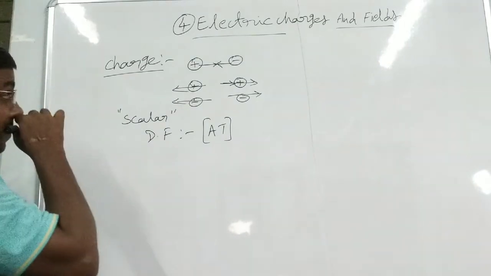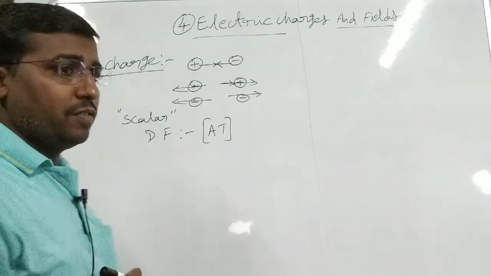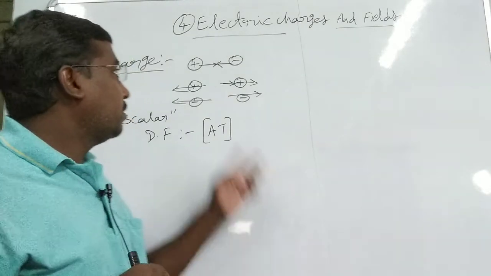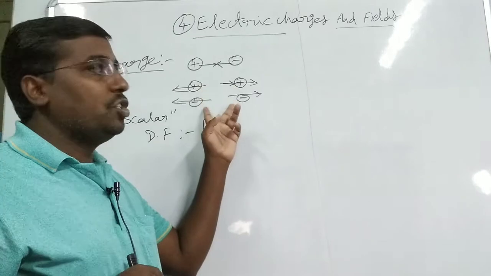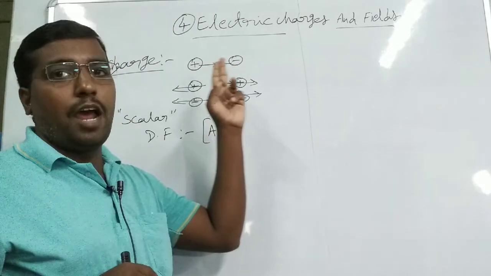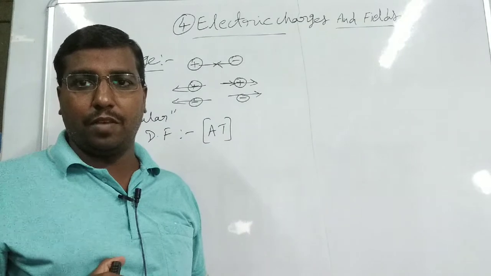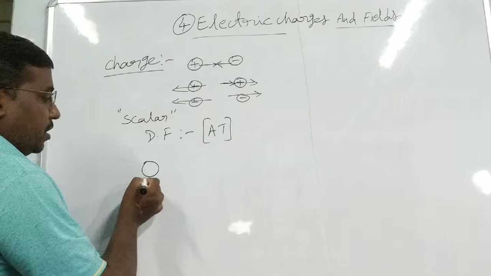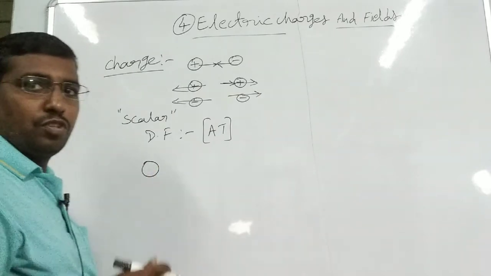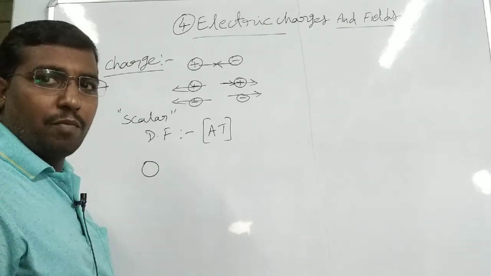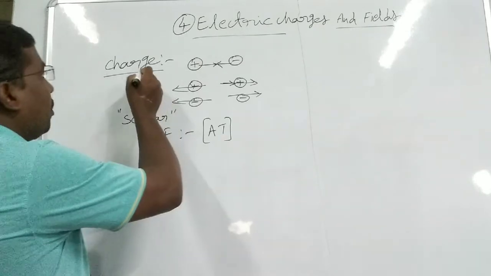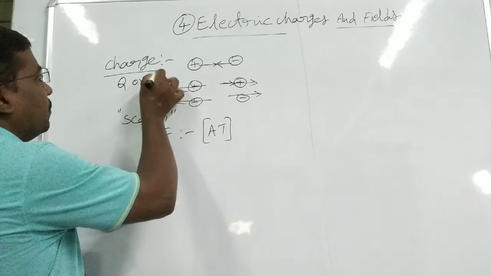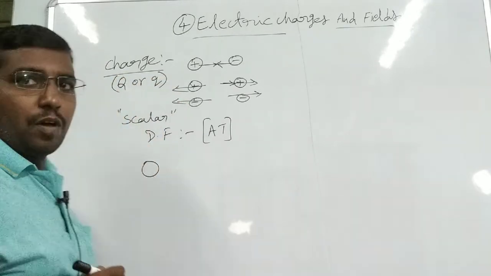And what are the basic charges in nature? Positive charge and negative charge. Like charges repel each other, unlike charges attract each other. And for the neutral body, the charge becomes zero. A body with no charge is called a neutral body. This charge is represented by capital Q or small q.